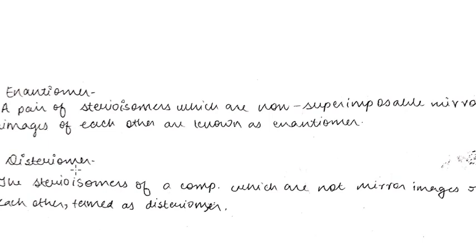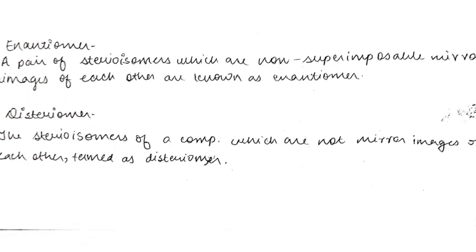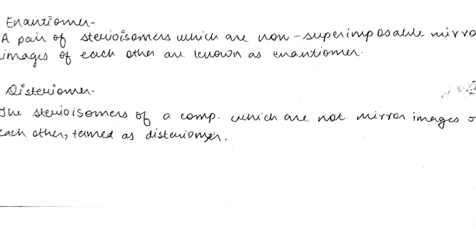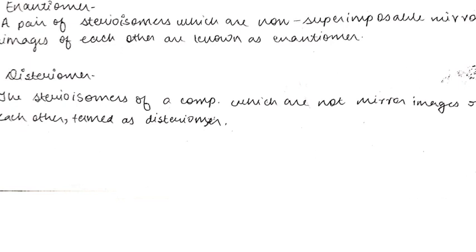We can also see it like this. If you have heard about identical twins in biology, identical twins means twins which have the same genome. So if we have identical twins, both boys or both girls, then they are mirror images of each other. But they are not superimposable because their size or structure may differ. So they are identical twins. In chemistry this can be termed as enantiomer.